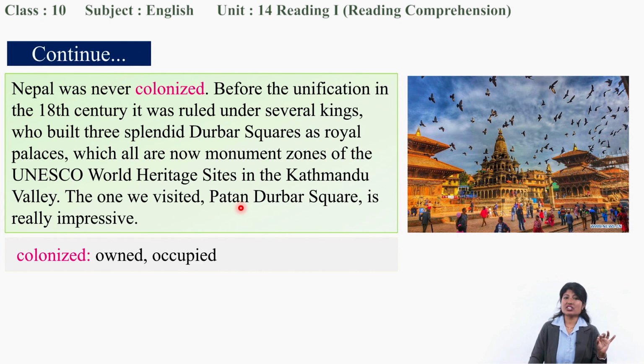Okay, which places did she visit in Kathmandu? Yes, Darbar squares, three Darbar squares. As we know, Nepal was never colonized, right? But it was ruled under many kings. In Kathmandu Valley, three Darbar squares are there, and all those Darbar squares are now enlisted as World Heritage Sites. Okay, and which Darbar square did she visit? Patan Durbar Square. As you can see here in the picture also, Patan Durbar Square, she visited this place.